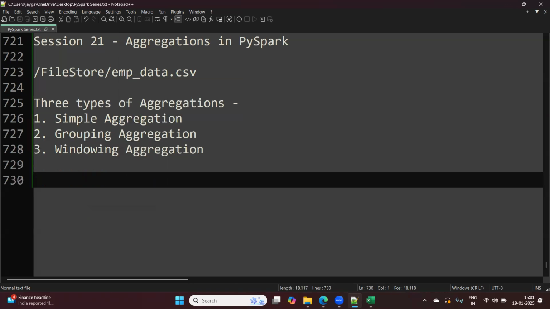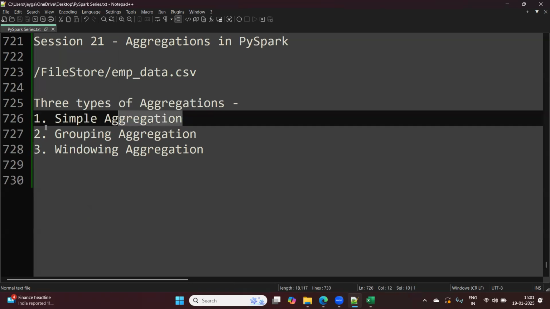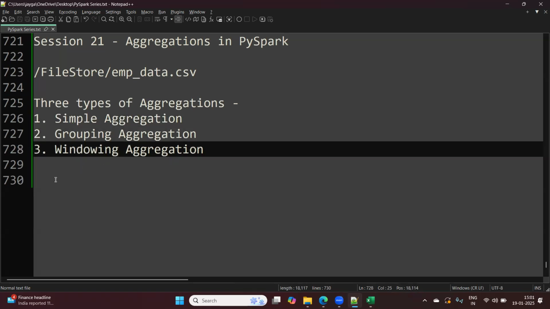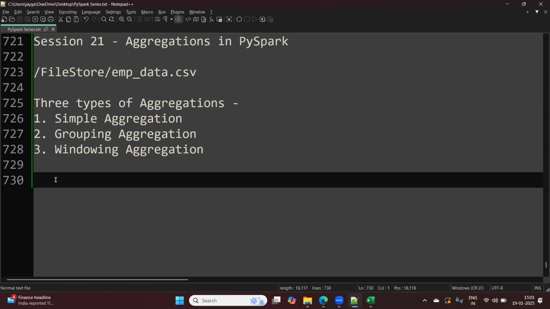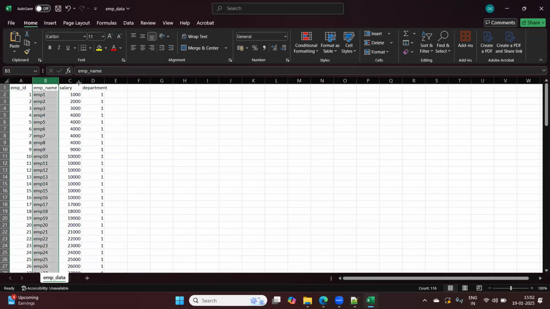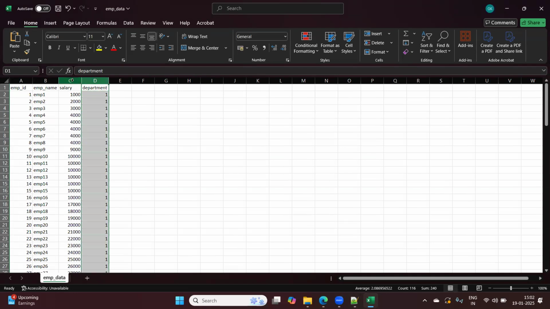So definitely we'll start with simple aggregation. We'll try to dig as deep as possible in all three aggregations that we'll be learning. Now, first, I'll show you the data set we have. Basically, we have the employee ID, employee name, employee salary, and employee department.